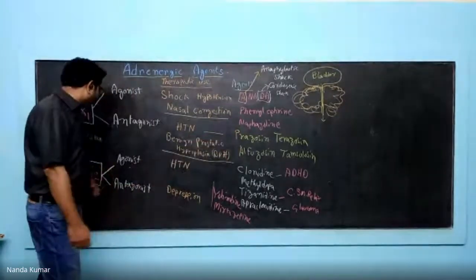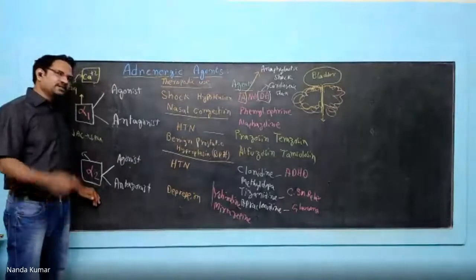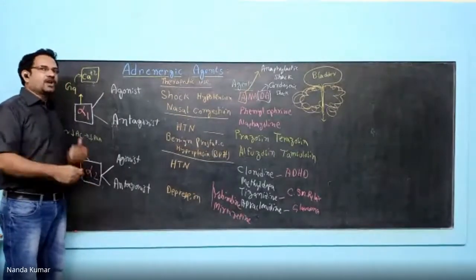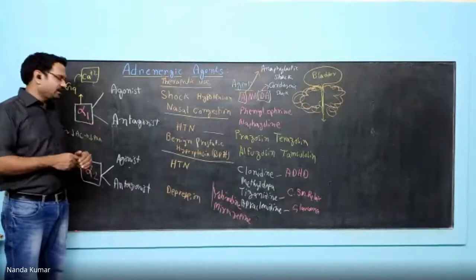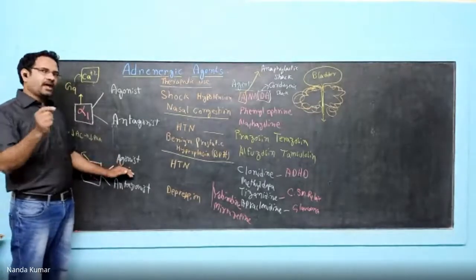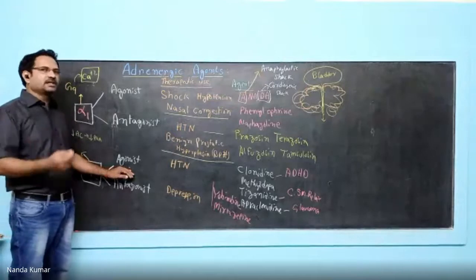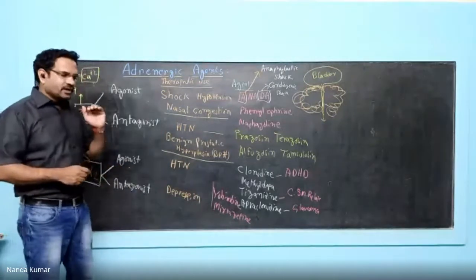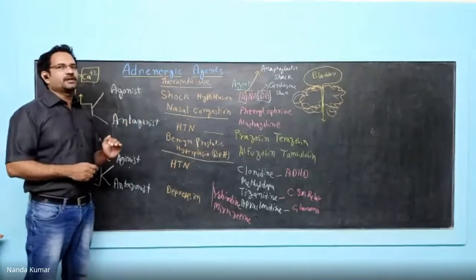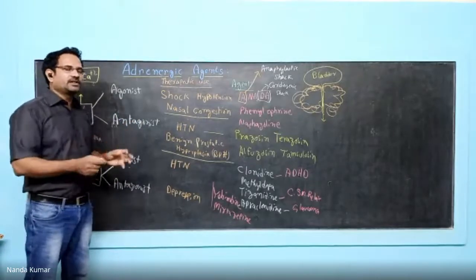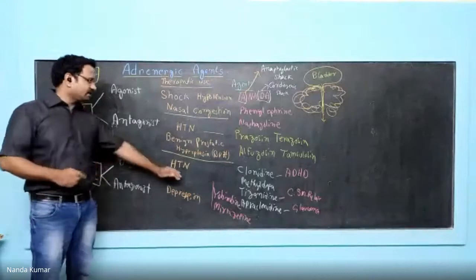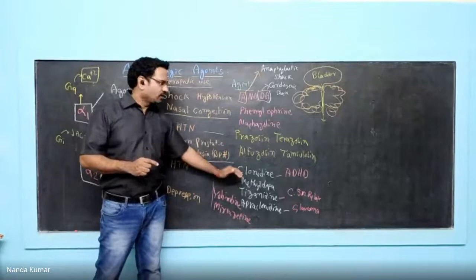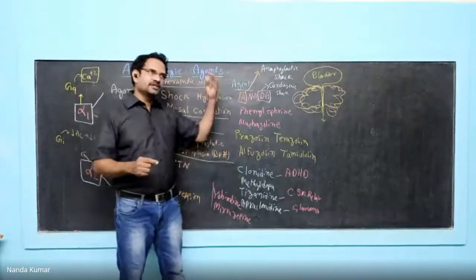Now, alpha-2 receptors are also known as presynaptic neuron receptors or autoreceptors. They are present on the neuron itself. When you activate that receptor with an agonist, it causes negative feedback inhibition. Because of that, noradrenaline release is inhibited. If noradrenaline release is not there, you can treat hypertension. Hence, the therapeutic use of these drugs is hypertension. Clonidine, methyldopa. Now, clonidine has some other actions because it acts in the brain.